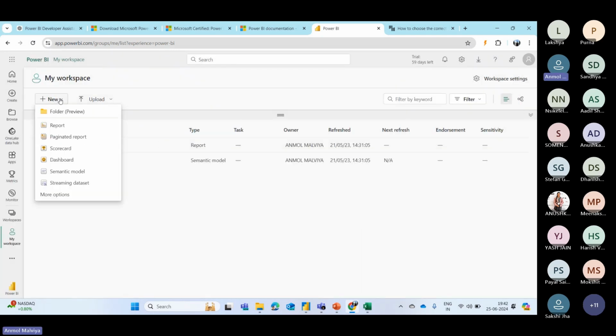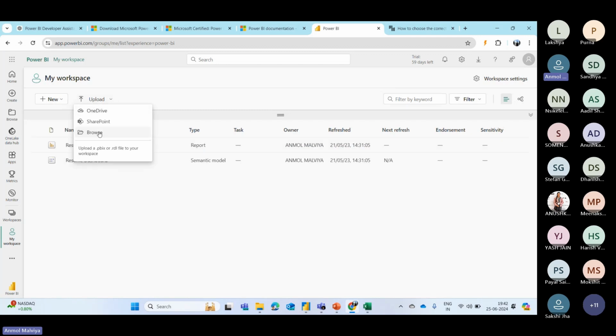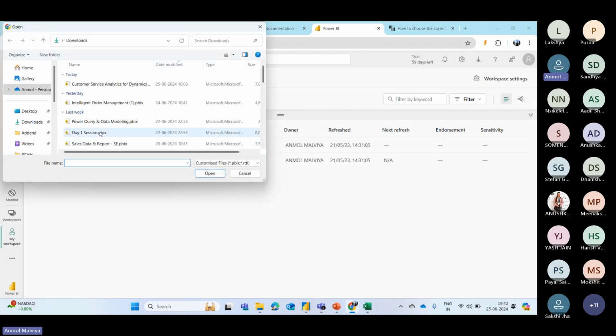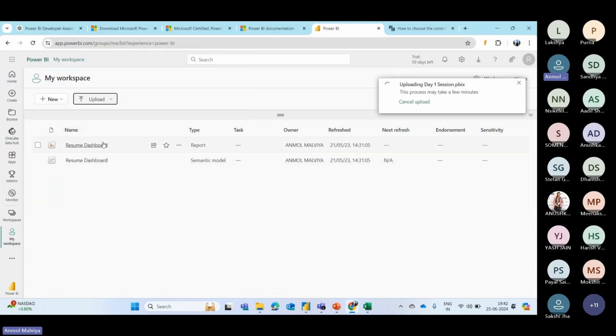So here you can either create a new report or simply upload an existing one. Let's say I have a report, so I will click on it and it will get uploaded within my workspace. And later I can share the link of it with the members. So these are some basic details about Power BI.